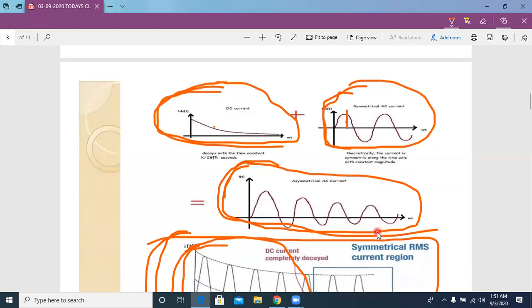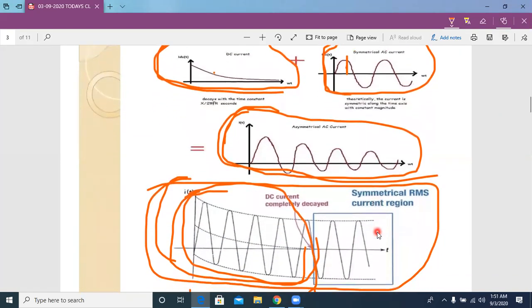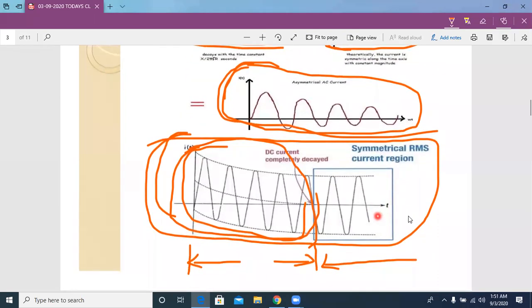Finally we can get a waveform with respect to time period. We can get it like this. It is an asymmetrical waveform, and it is a symmetrical waveform. Now in the asymmetrical waveform, we can see two currents.